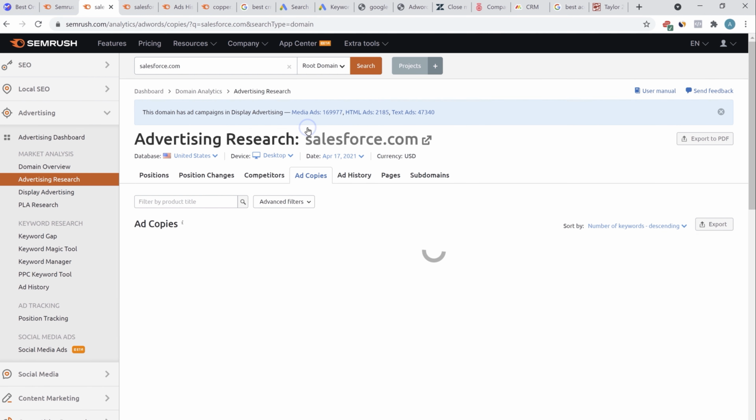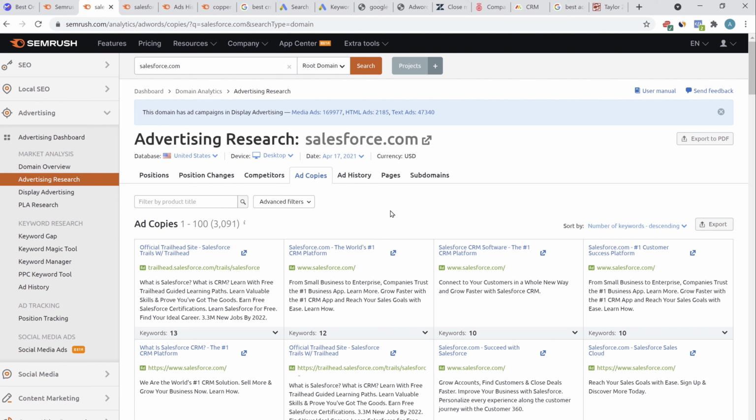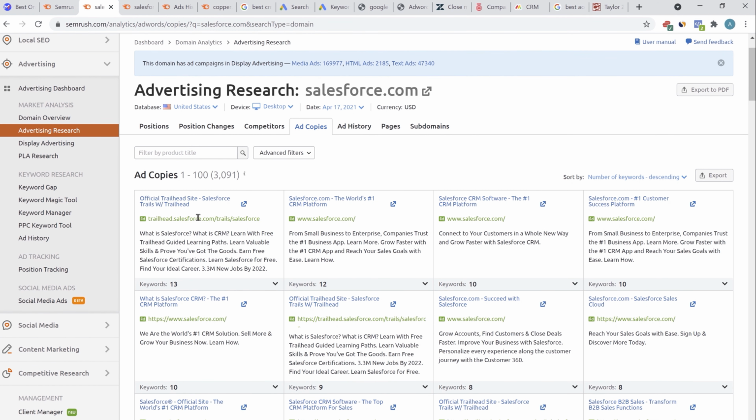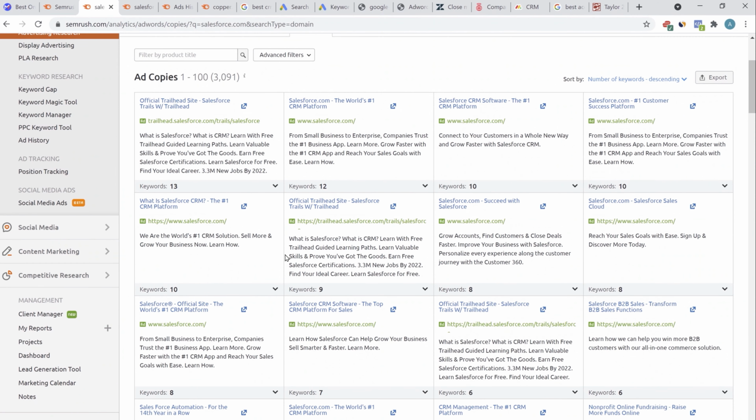copies. So for that, you can go to ad copies here. This will give you a list of all the ad copies that Salesforce is running: the headline, the URL where Salesforce is driving, and the description. Now imagine you had to write all these ads yourself. But if you have a list of all the ads that your competitor is running, then it becomes very easy for you to take inspiration and understand the good things about all the ads.